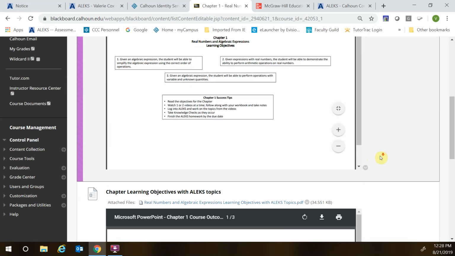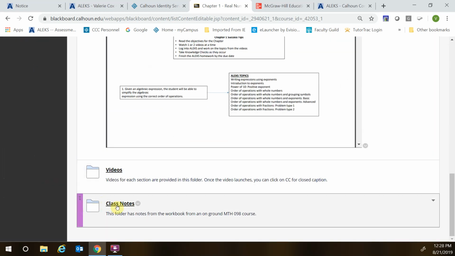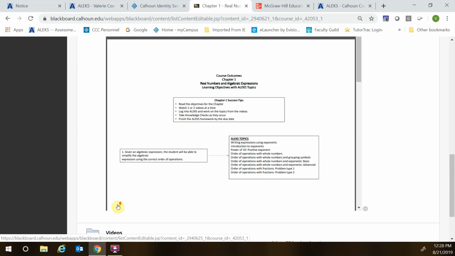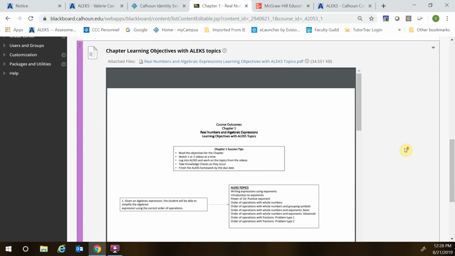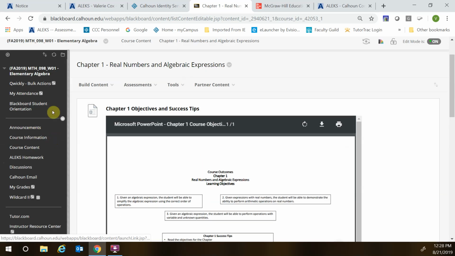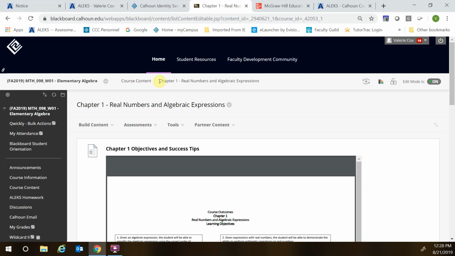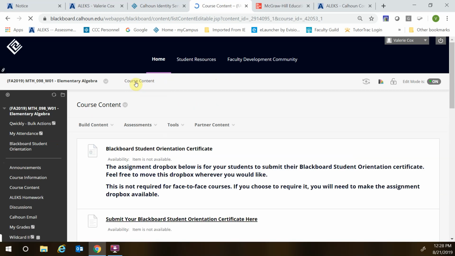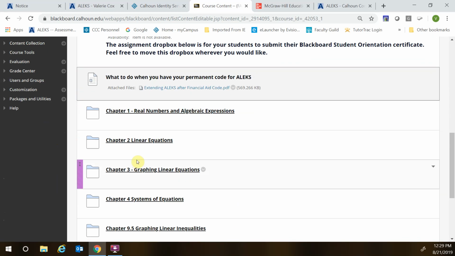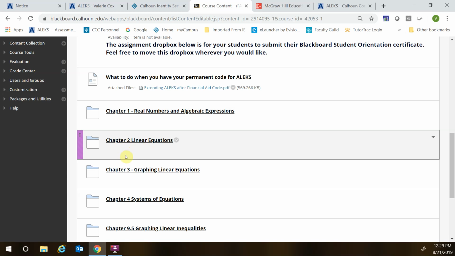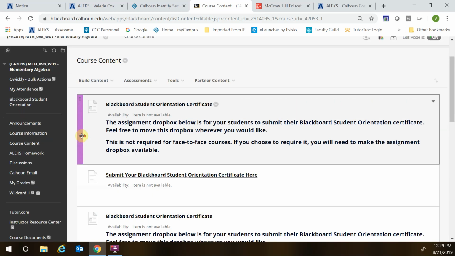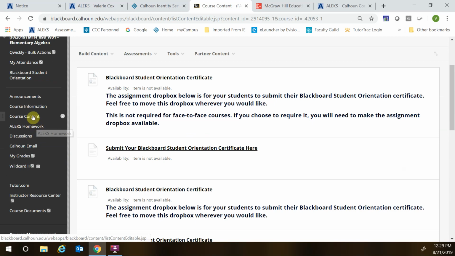In addition to that, I've got class notes. I posted some notes from the workbook pages from an on-ground class. So when I was teaching an on-ground class, I just saved all the notes, and those go with the workbook. It's up to you if you want to look through those. Each chapter is going to have the same kind of content. So you will go to chapter 2 for linear equations, same kind of thing, videos and all that kind of stuff. All right, now over here, that's course content.